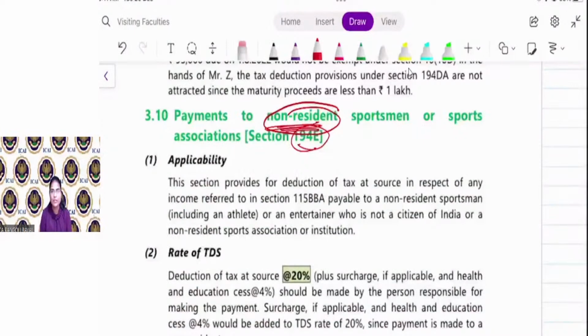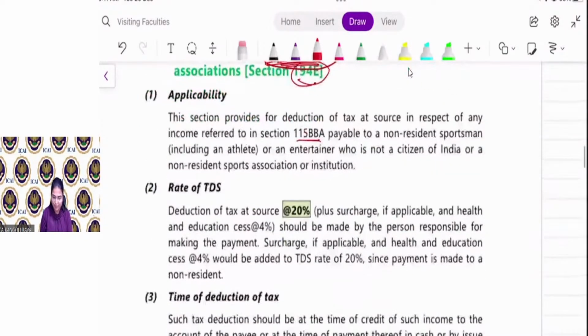So this section is exclusively applicable to non-resident sportsmen. The section provides for deduction of tax at source in respect of any income referred to in Section 115BBA, payable to non-resident sportsmen. For resident sportsmen, they are professionals and they are covered under 194J, that we will discuss later. It includes an athlete or an entertainer who is not a citizen of India, or a non-resident sports association or institution. Rate of TDS here is 20% plus surcharge if applicable, and education cess 4%.